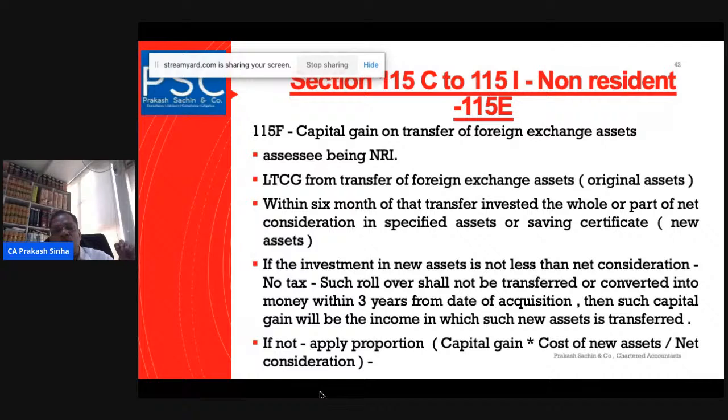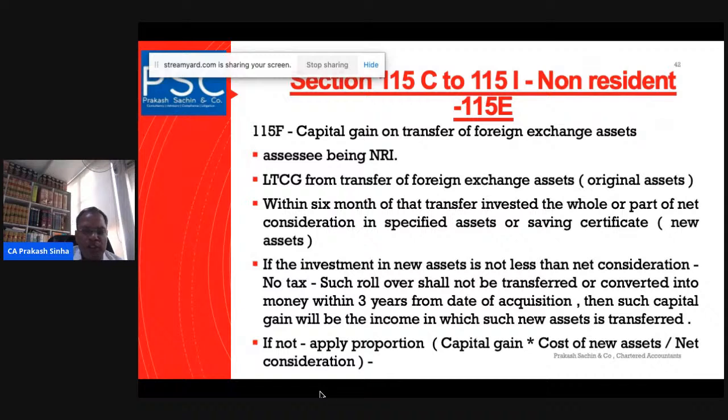Capital gain on transfer of foreign exchange assets. Foreign exchange assets mean specified assets which have been acquired by the non-resident through foreign exchange. This means the foreign exchange has come to India. If the assessee is an NRI, the first point is that the assessee is an individual, and he is a non-resident.